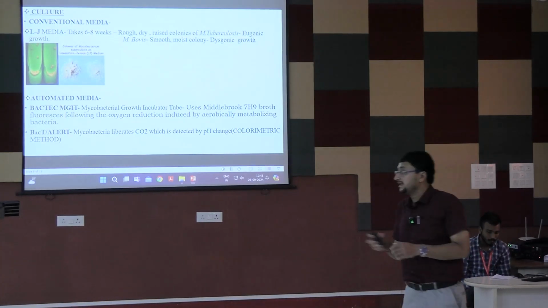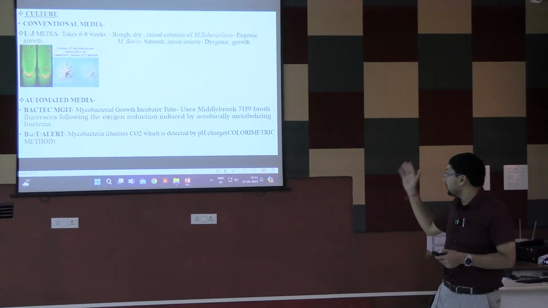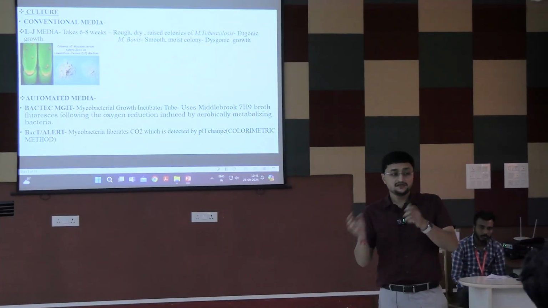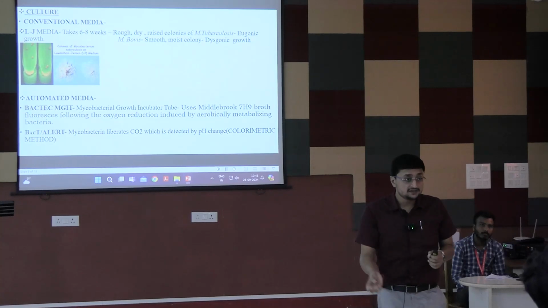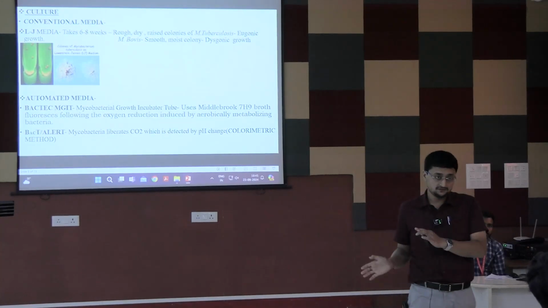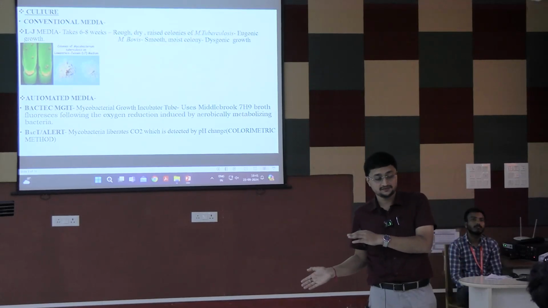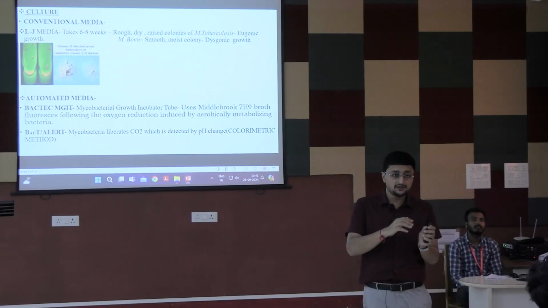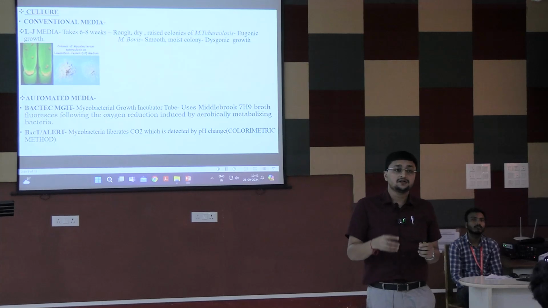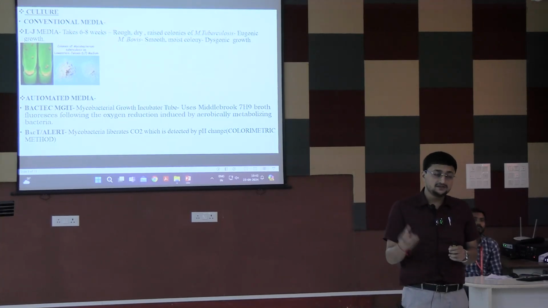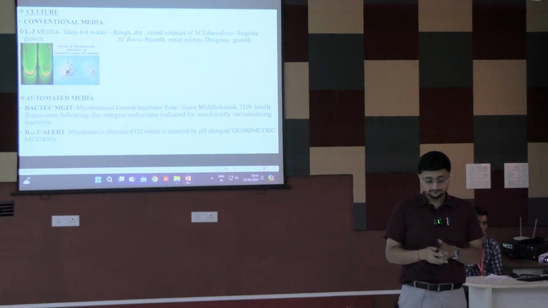In case of all conventional and automated medias, the microbiologist usually gives you the result at 2 weeks interval: first 2 weeks, second 2 weeks and next 2 weeks. If in between, any of the cultures grows any signals of mycobacteria, then they will inform you.